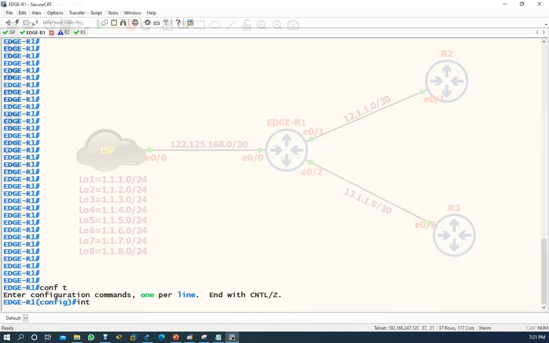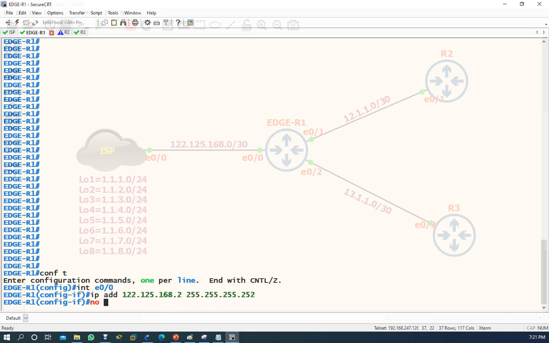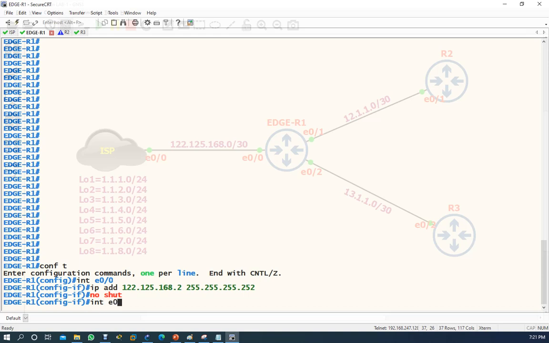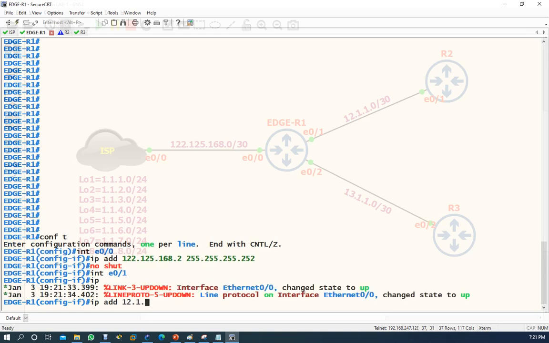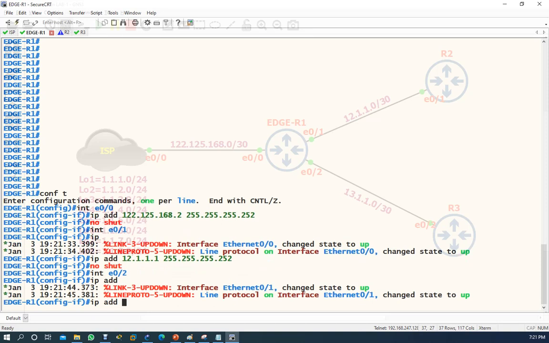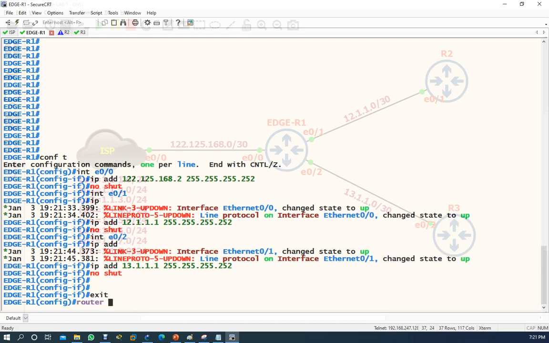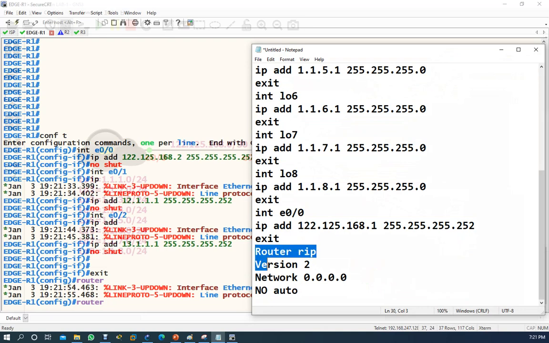Conft, interface E0/0, IP address is 122. 252, no shut, and then interface 0/1, IP address is 12.1.1.1, no shut, and then interface 0/2, IP address is 13.1, no shut. This is okay for everyone, so no need to worry, just copy.